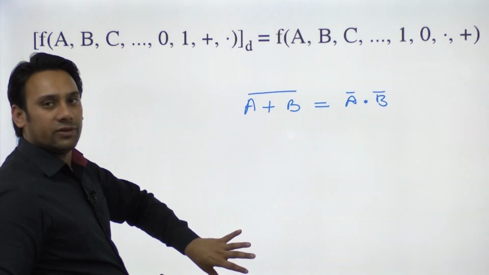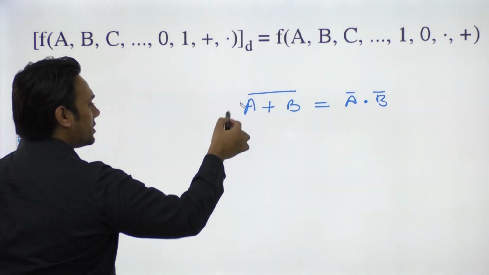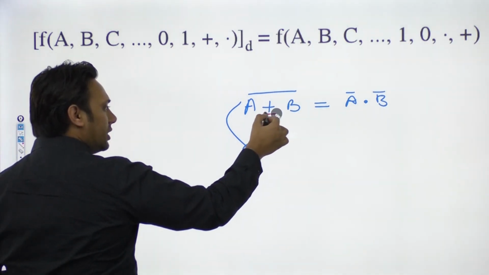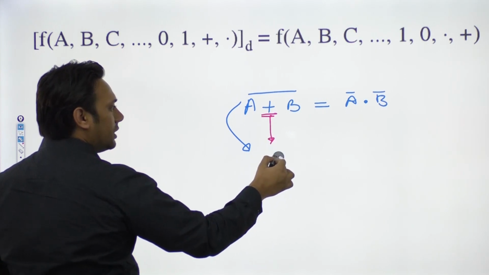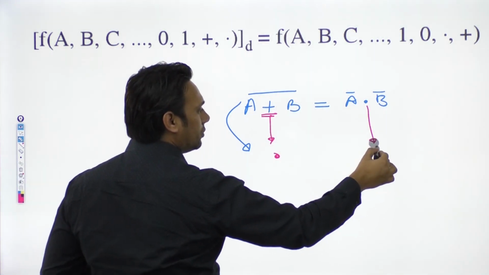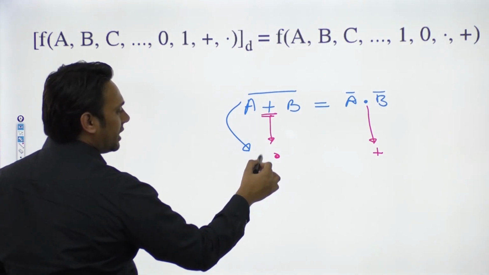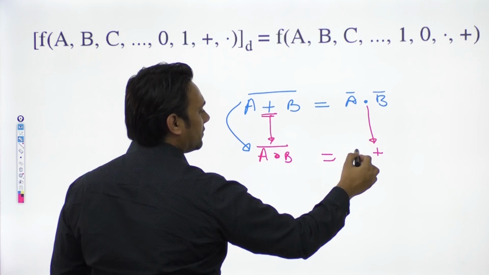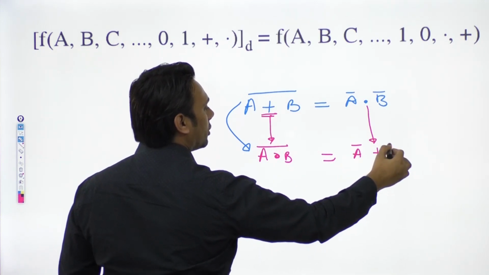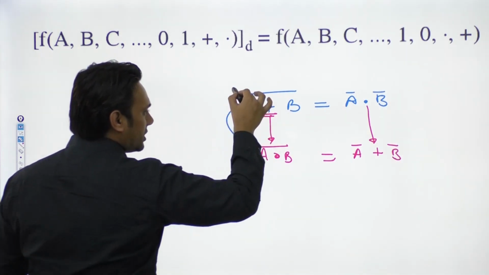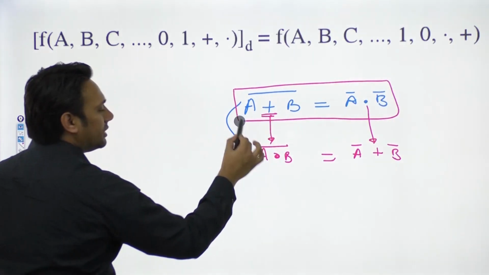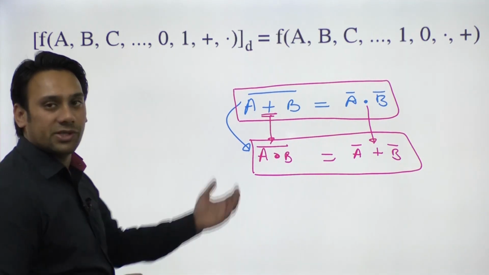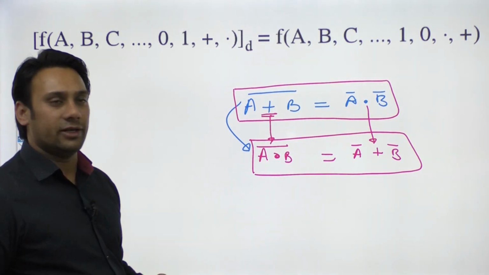So I can find the dual expression for this. So what will be the dual expression here? Dual expression क्या होगी? In the dual expression, I'm going to convert this plus to dot, and this dot to plus. So that means here, if I have A dot B whole complementation, then we have A complement plus B complement. So if this equation is valid, अगर ये वाली equation valid है, therefore the dual of this equation will also be valid. इस equation की जो dual form है, वो भी valid रहेगी.